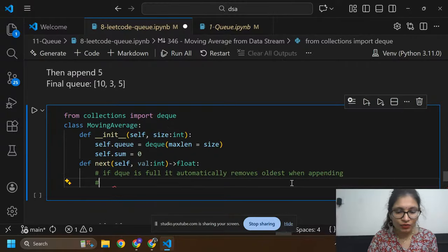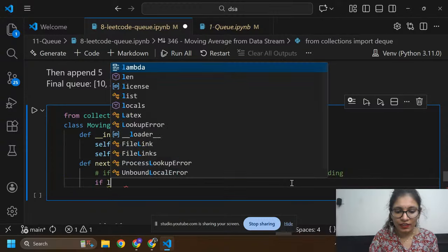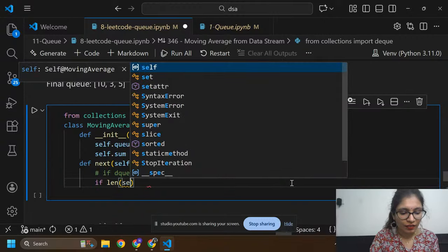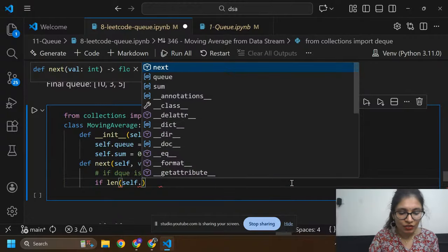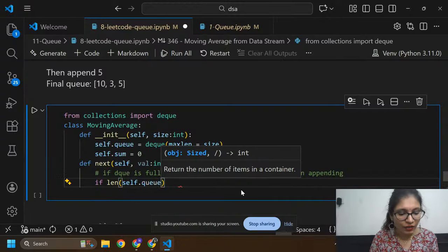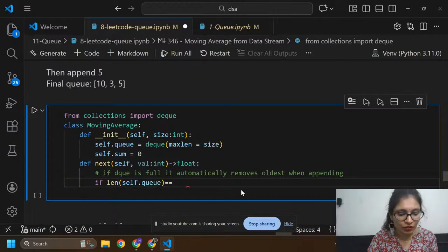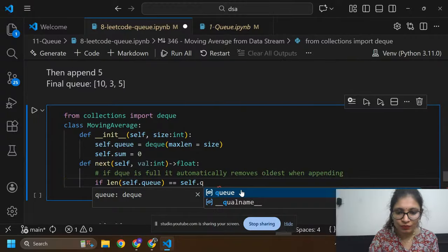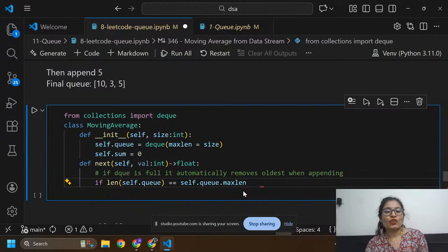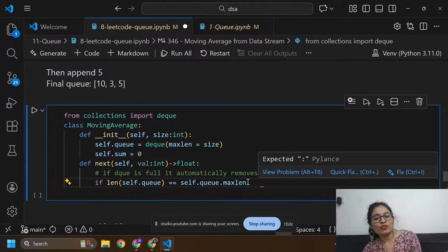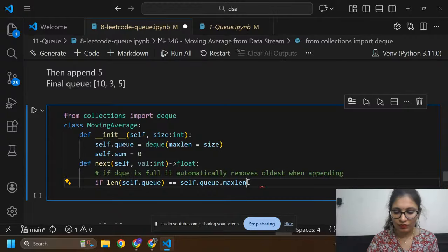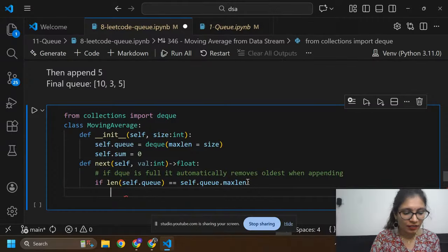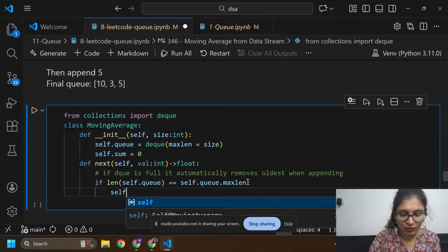Here I am going to write one condition: if length of self.q is equal to self.q.maxlen, that is, if the length of q equals the maximum length of q, then we need to subtract from our sum.